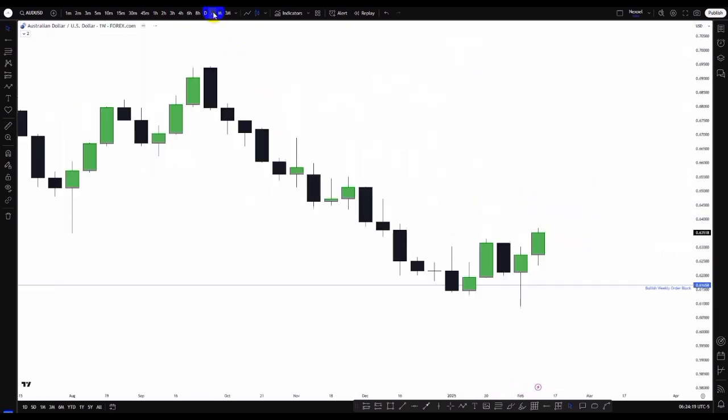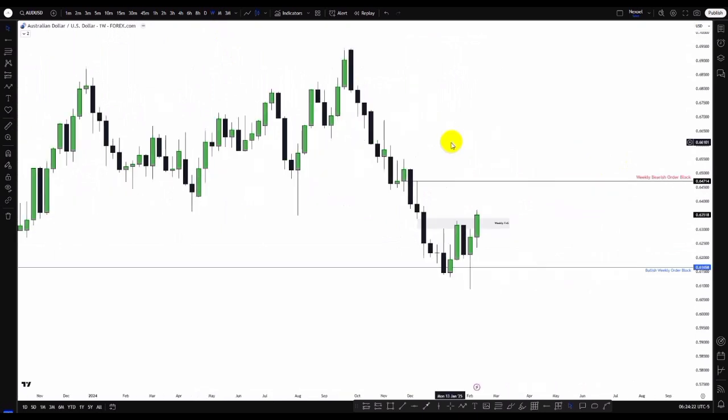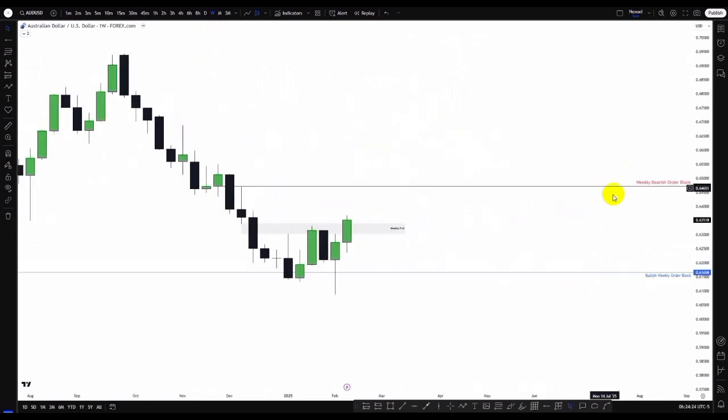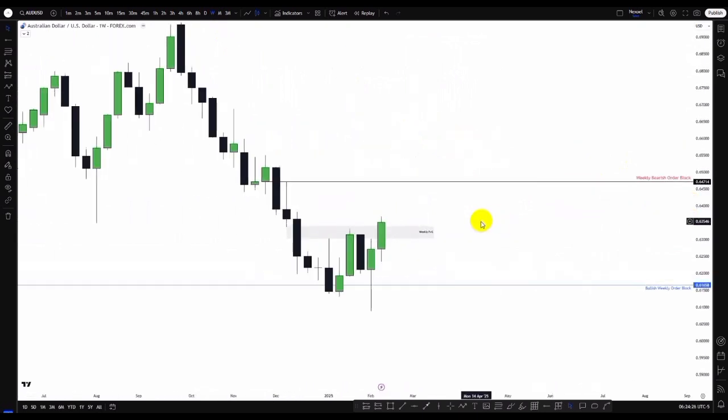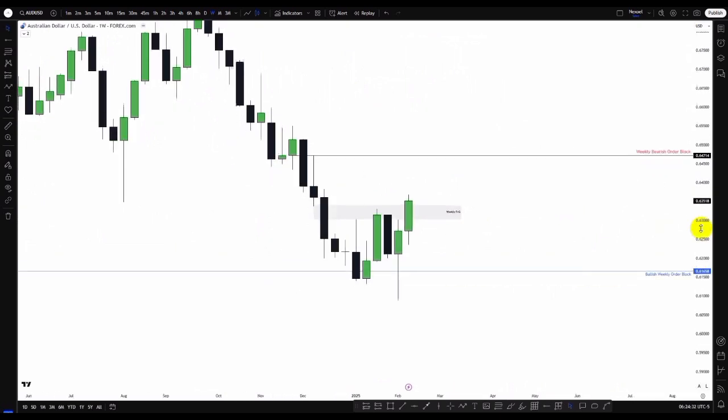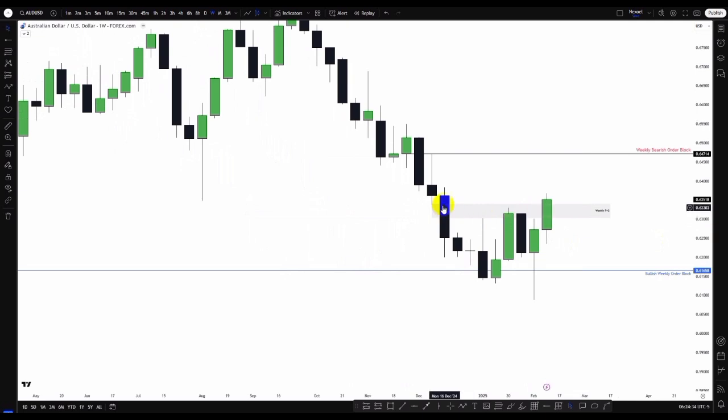So let's check the weekly time frame. Here in the weekly time frame, within the monthly fair value gap, slightly above the monthly fair value gap, we have this weekly bearish order block. Now, what we can see from the weekly time frame is price reacted at this bearish fair value gap, and then we had the fall of price to the downside.